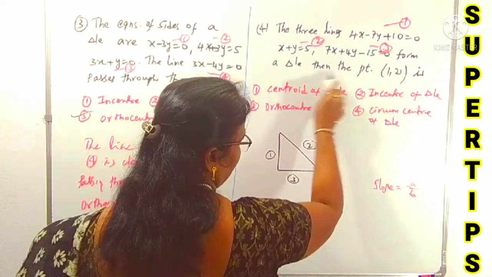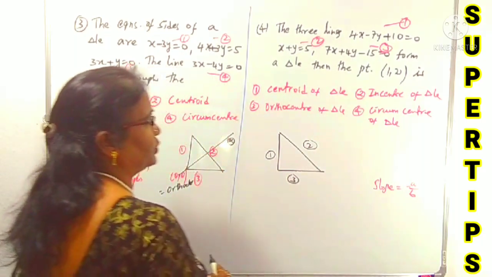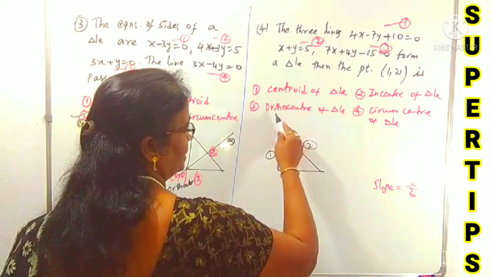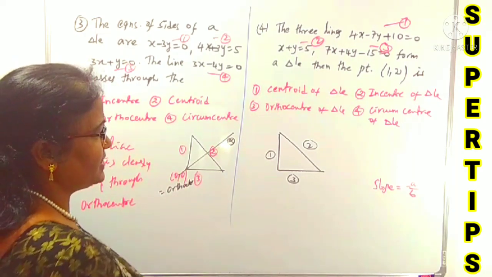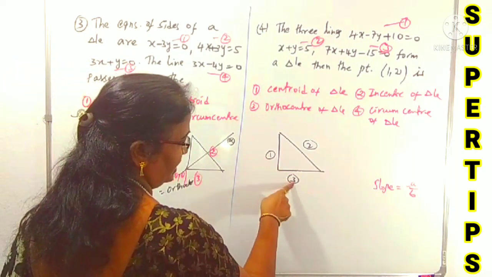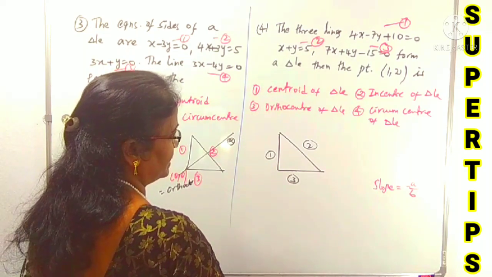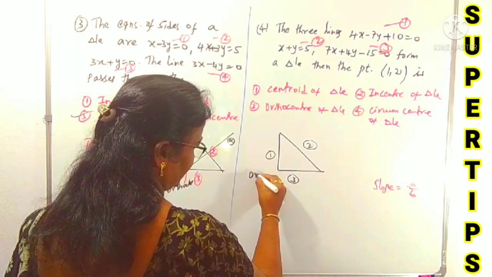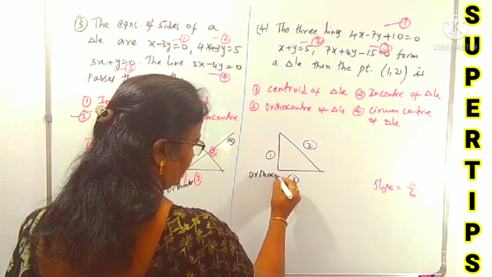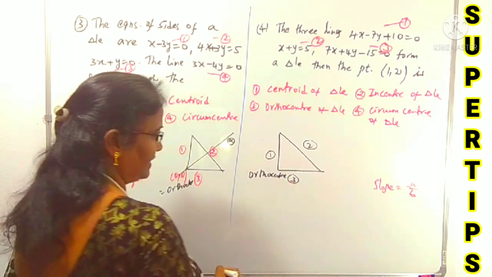Now is the point 1, 2 the centroid, incenter, or orthocenter? We can concentrate on the orthocenter here. What is the orthocenter? It is the point of intersection of lines 1 and 3, or not? I am calculating the orthocenter here.